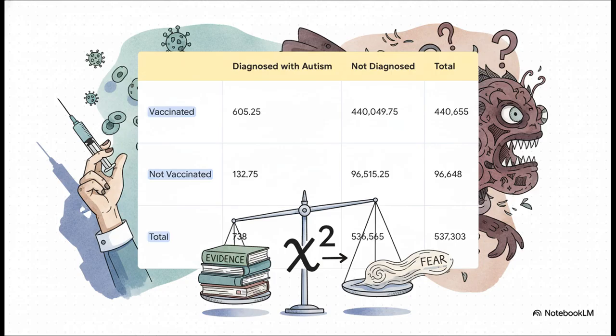And here's what that expected world looks like. Now, if you just glance at it, the numbers look pretty similar to the real data, right? But they are different. For instance, we observed 621 vaccinated children with autism, but in our no-link world, we would have expected to see about 605. The next step is to measure the total difference between these two tables.